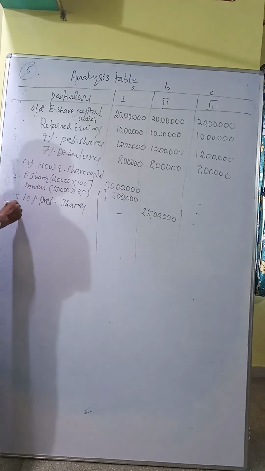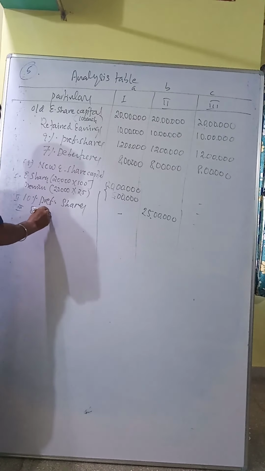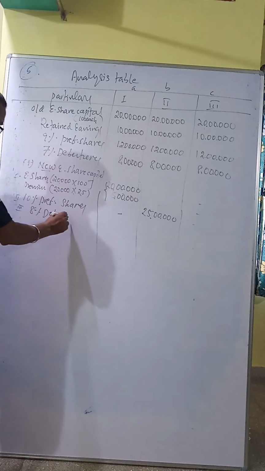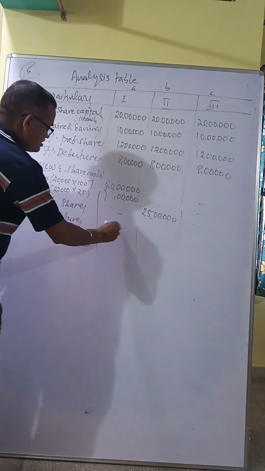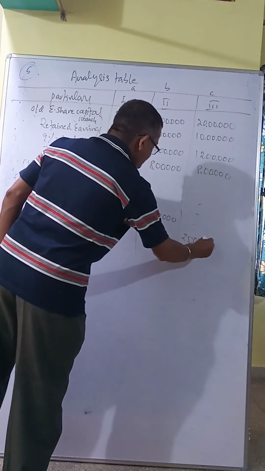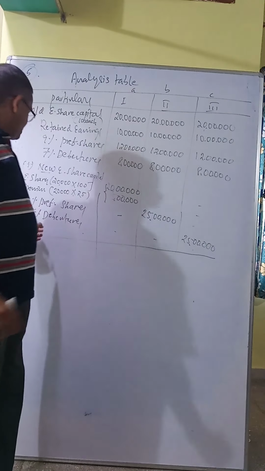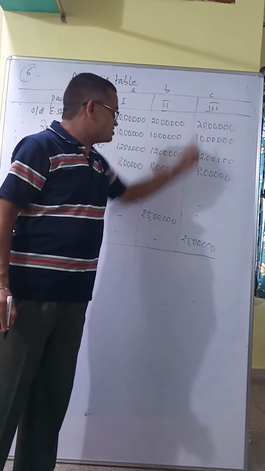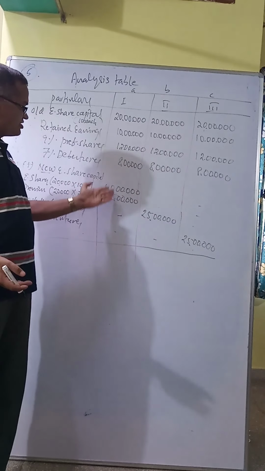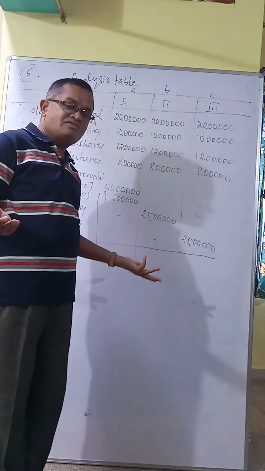And the third plan, what is given? Issue of 8% new debentures, I wrote here new debentures. In the third plan, the entire 25 lakh is raised by the company from the public by paying 8% interest to debenture holders, in plan C. That's all. How do they raise 25 lakh? By equity shares, by preference shares, by debentures.